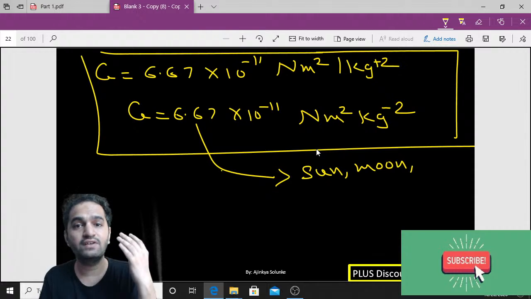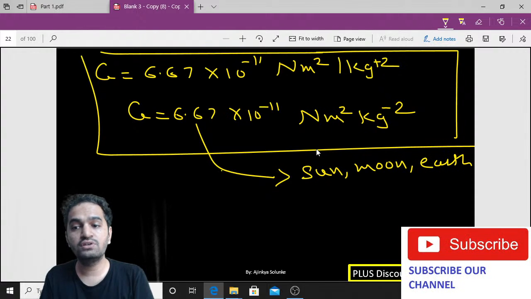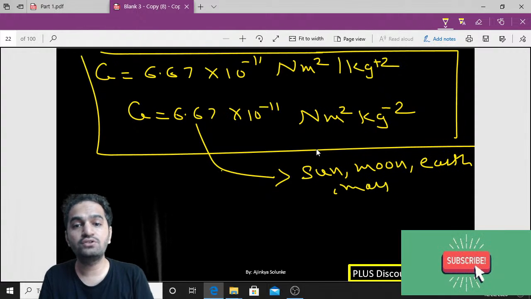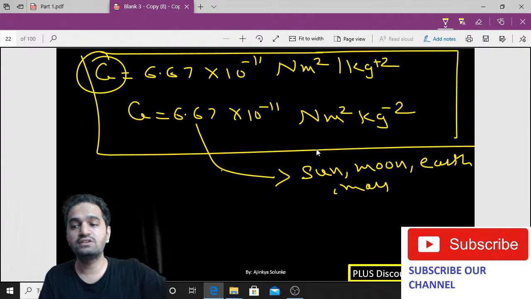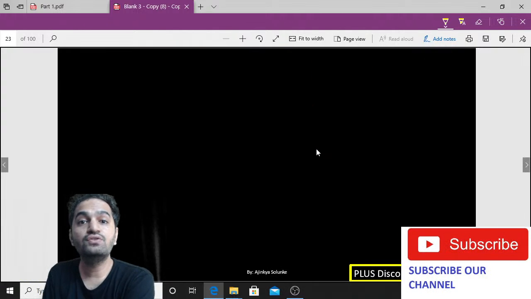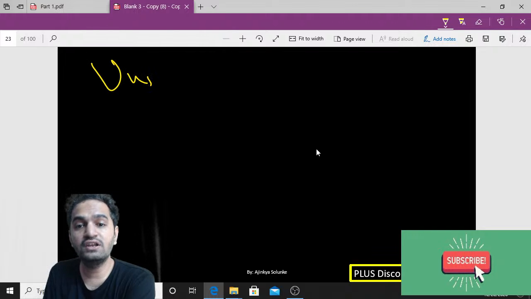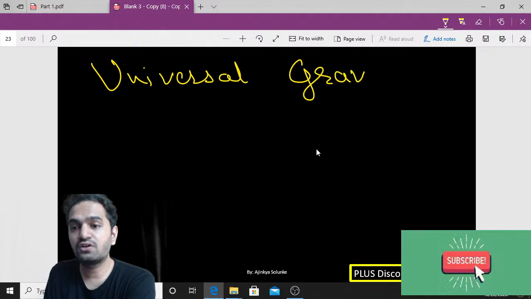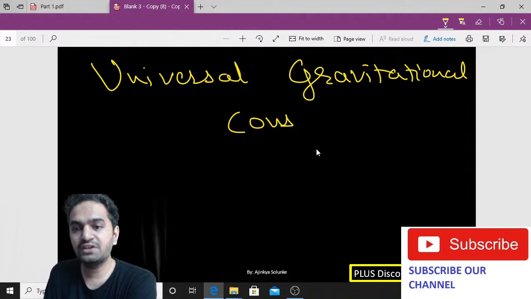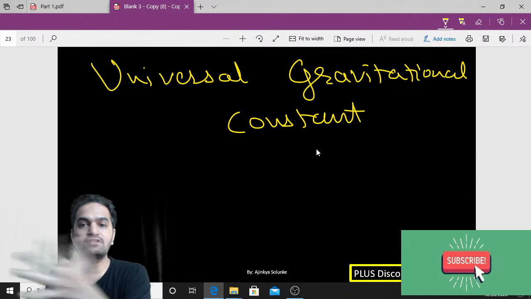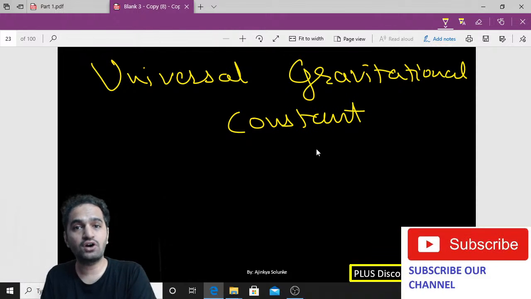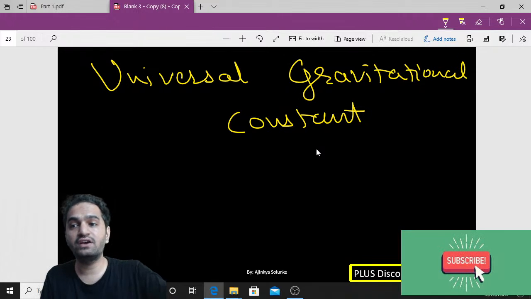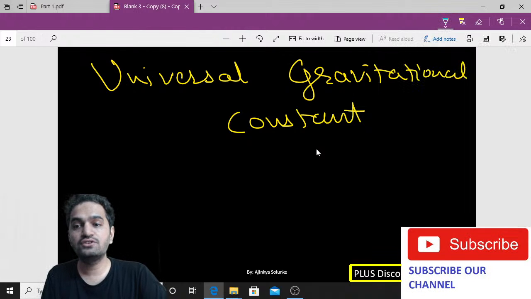Are you understanding this? Even if you are on Earth, on Moon, or on Mars, this value is not going to change because it is universally the same. That's why it is called the universal gravitational constant. The full name is universal gravitational constant. Are you understanding why we have given it such a name? First, it's a constant value, it is not going to change. It is related to gravitation and it is the same everywhere in the universe. So that's why it is called universal gravitational constant.